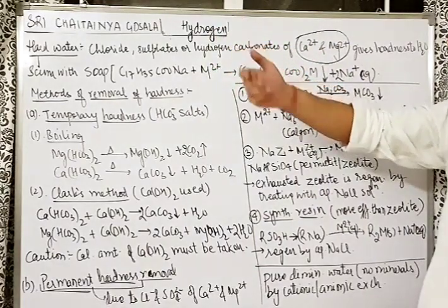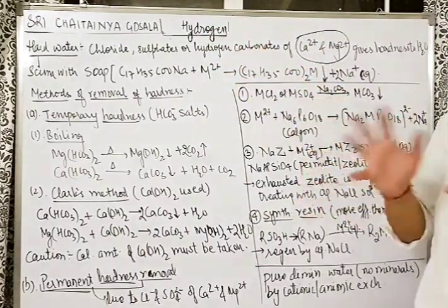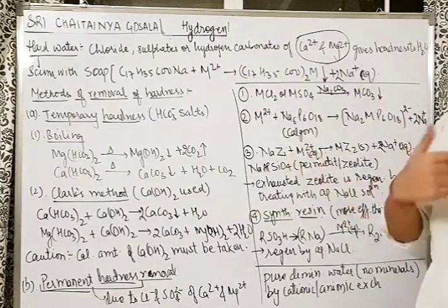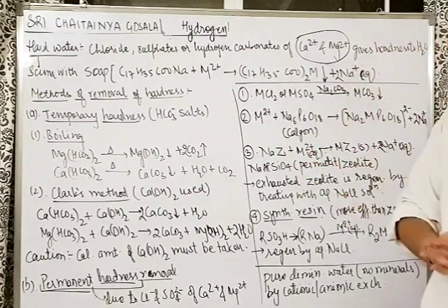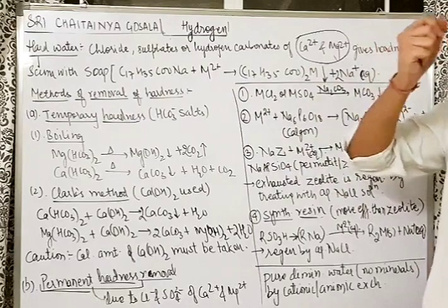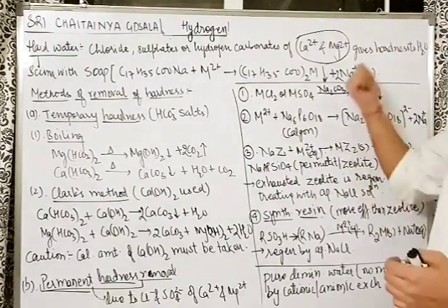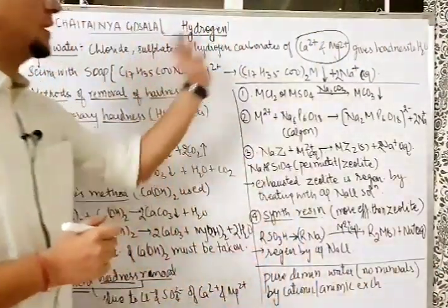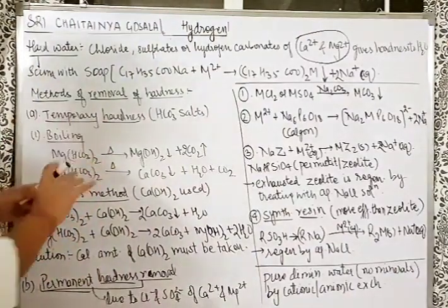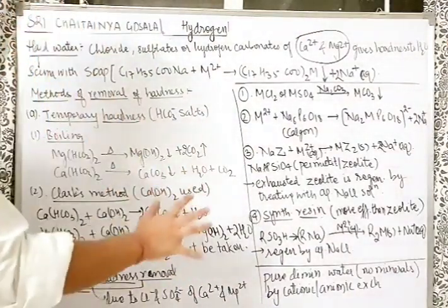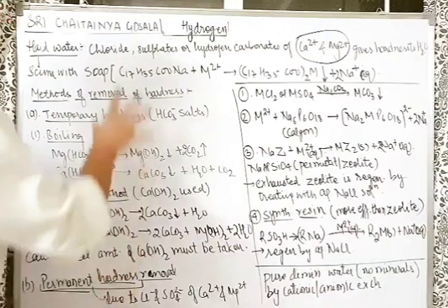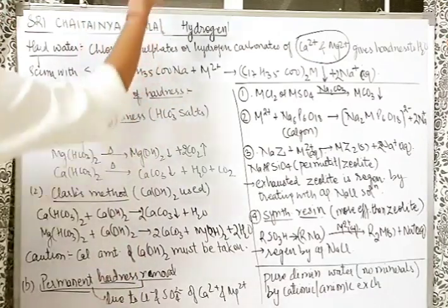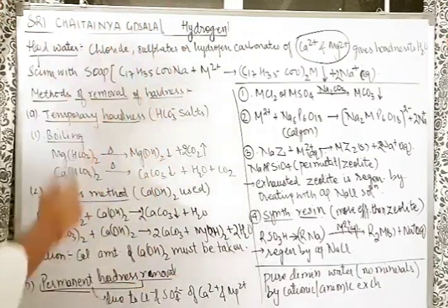Sir, any problem with the scum? Firstly, no lather. There is no lathering there. So, no washing possible, no cleaning possible. Secondly, it makes the hair dull. That's a big problem. Na+ will go in the aqueous medium. That means it will go in the solution. That's as simple as that. In simple words, Na+ remained as it is, and the main part of the soap got precipitated as scum.